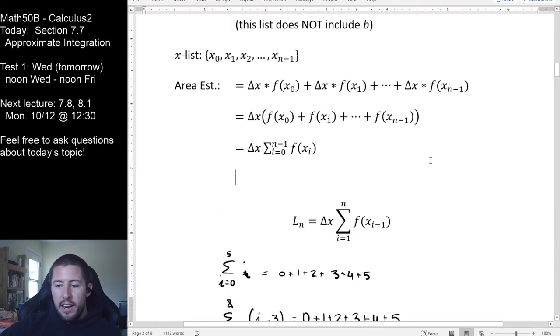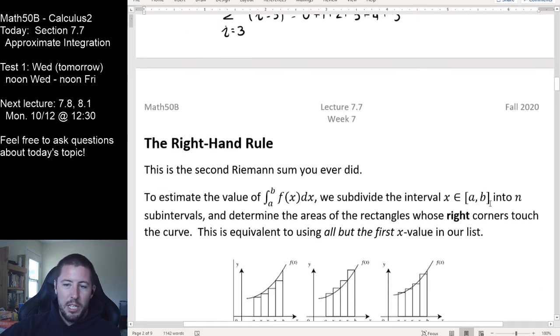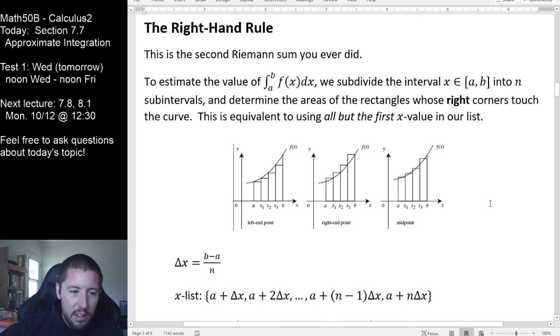Okay, so there's our first one, and like I said, we did Riemann sums. Technically, this is Calc 1. It's just part of this unit, so we're talking about it. So I'm going to go through the right-hand rule even faster. This is the second Riemann sum you ever did. We're going to take this same integral and subdivide it still into n subintervals.